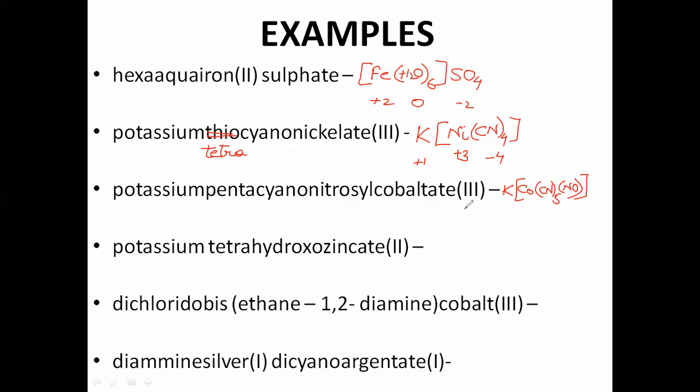Now the question is, is the charge balanced? Okay, so cobaltate is 3, so +3. Cyanide is -1 and there are 5, so it will be -5. Nitrosyl, nitric oxide is 0, so +3 and -5, it will be -2. How many potassium is there? Only 1, so it is +1. Is it balancing? No, so you make 2 potassium, so it will be +2. So +2, +3 and -5, -2, balancing one another.